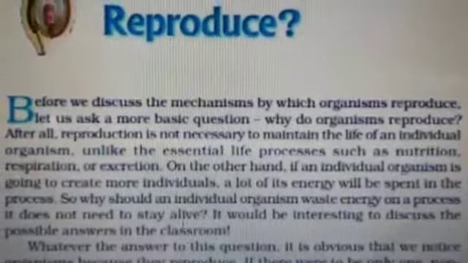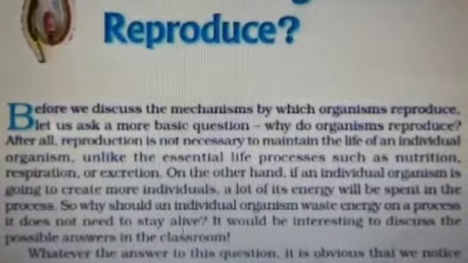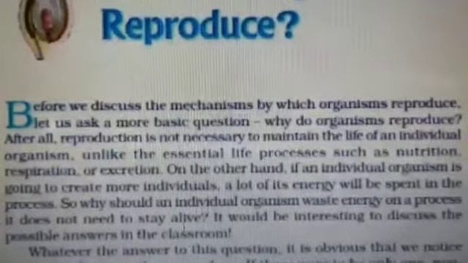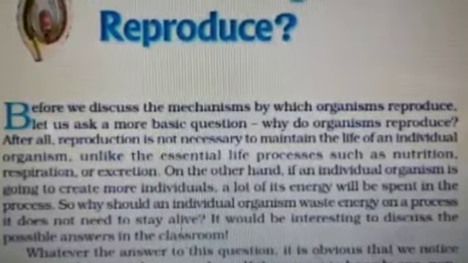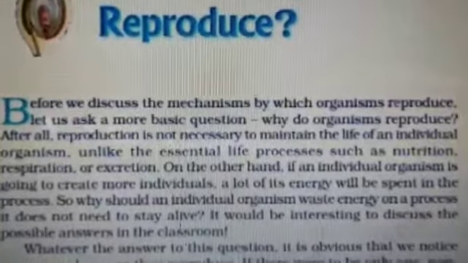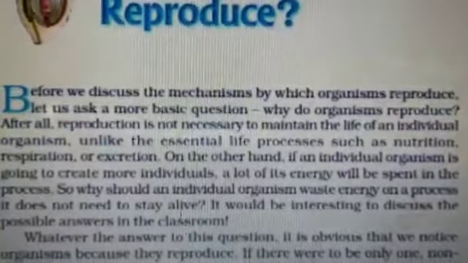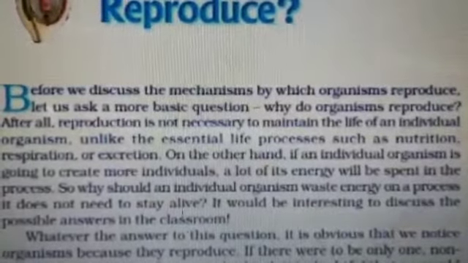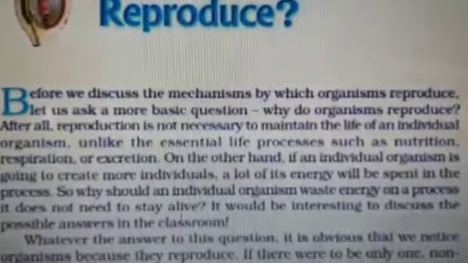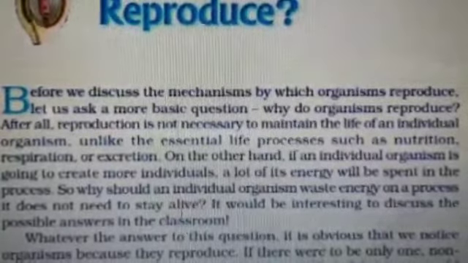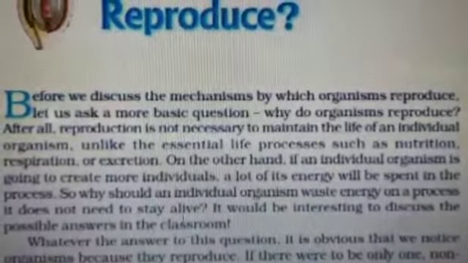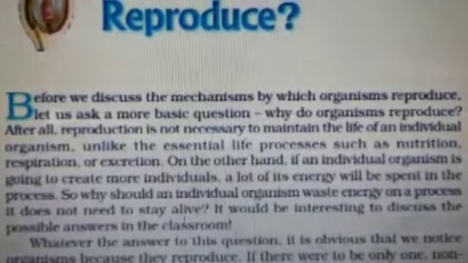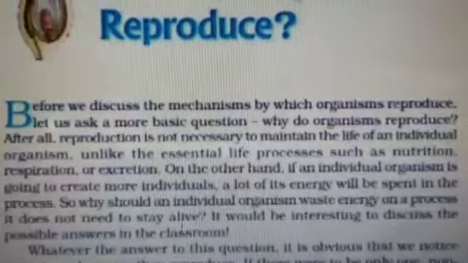On the other hand, if an individual organism is going to create more individuals, a lot of its energy will be spent in the process. So why should an individual organism waste energy on a process it does not need to stay alive? It would be interesting to discuss the possible answer in the classroom. Yes, students, if one individual is producing offsprings, there will be a chance of losing energy. So there is another secret behind this. Let us know the scientific reasons which are embedded in the creation of new individuals.